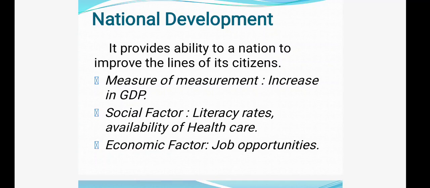GDP, gross domestic product. So when all these criteria, all these aspects will improve, ultimately the citizens of the country will have what? Improved living standard, and then only we can say that a nation is developing. So it will mark as national development.